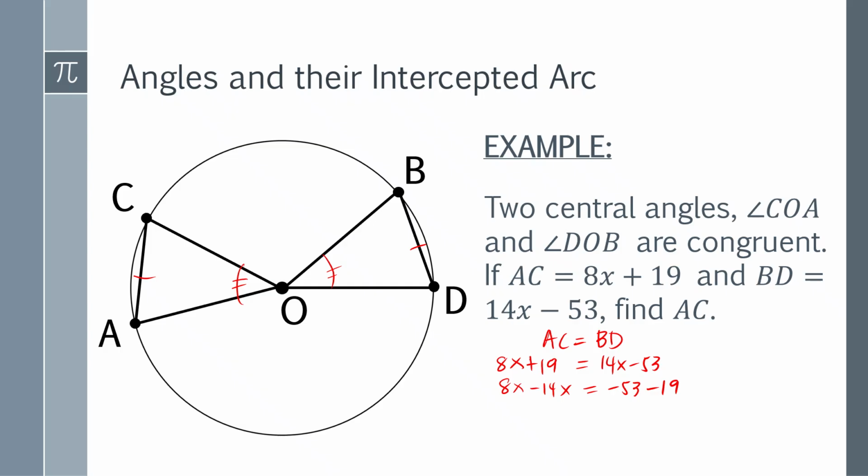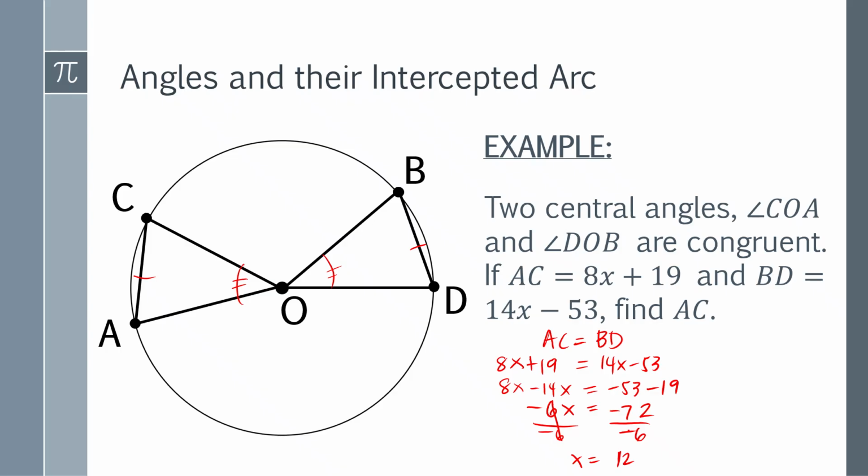Negative 6x is equal to negative 53 minus 19, which is negative 72. Then divide both sides by negative 6. So the value of x here is 12.